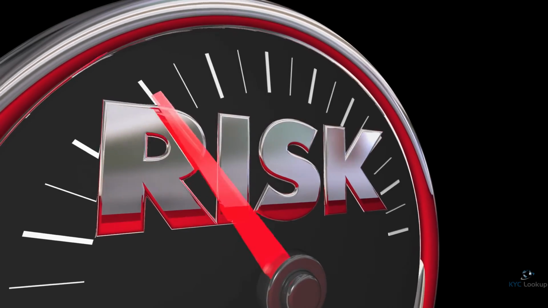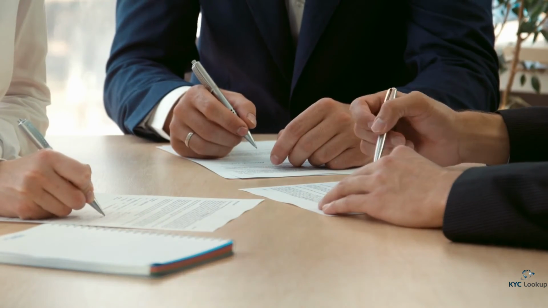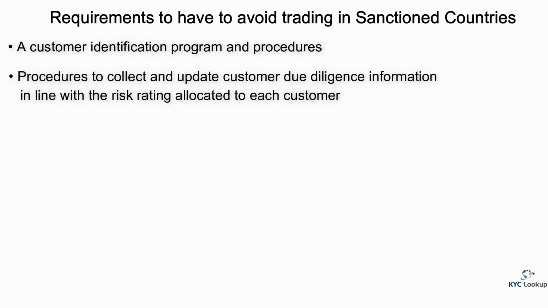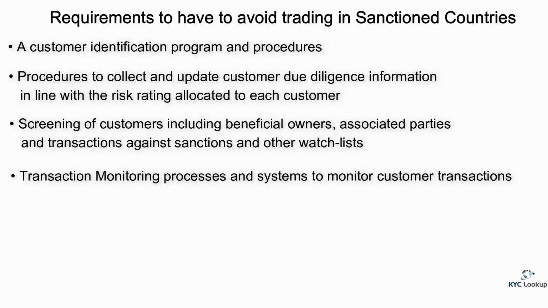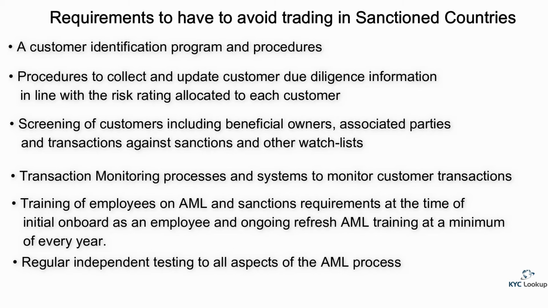In order to avoid falling into the trap of trading or entering into a relationship with a sanctioned party, especially in regulated industries, companies must have written AML and sanction policies, procedures, internal controls, and systems to include the following non-exhaustive list: a customer identification program and procedures, procedures to collect and update customer due diligence information in line with the risk rating allocated to each customer, screening of customers including beneficial owners, associated parties, and transactions against sanctions and other watch lists, transaction monitoring processes and systems to monitor customer transactions, training to employees on AML and sanction requirements at the time of initial onboarding as an employee, and ongoing refresher AML training at a minimum of every year, and regular independent testing of all aspects of the AML process.